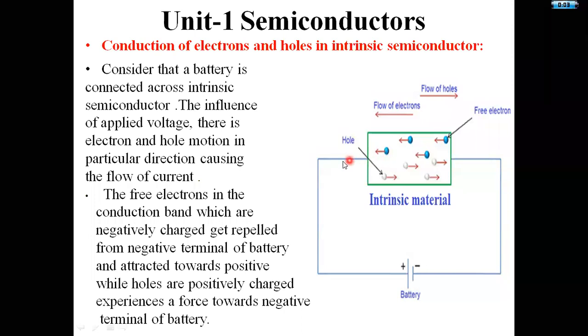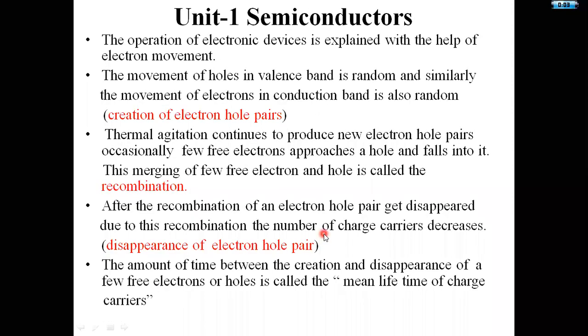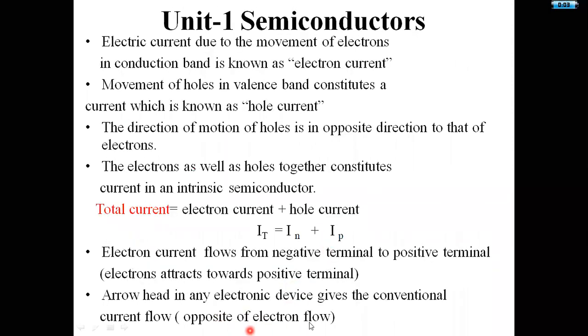The electrons are attracted towards the positive terminal of the battery, and holes are attracted towards the negative terminal, and due to that movement I get some hole current as well as electron current. The total current is given by IT = IN + IP. These two currents flow in opposite directions.